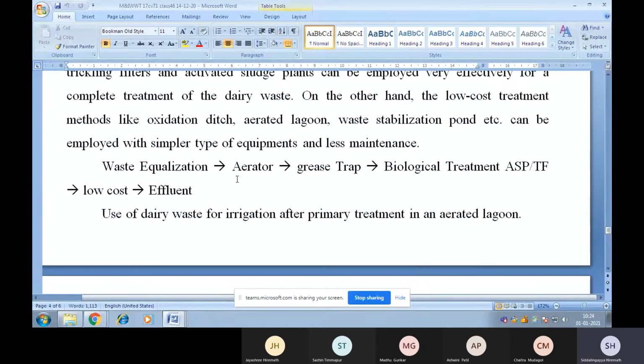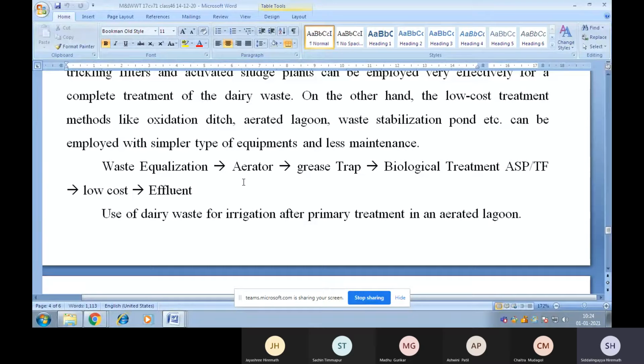This is a flow chart which shows the treatment of dairy wastewater. First, waste equalization, the process of equalizing the wastewater. Equalization means that if you take any amount of water, the characteristics should be constant.